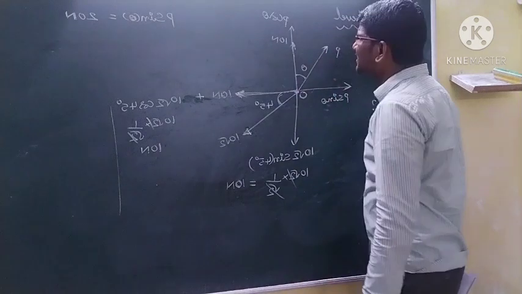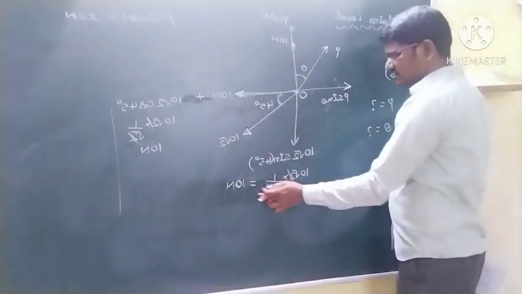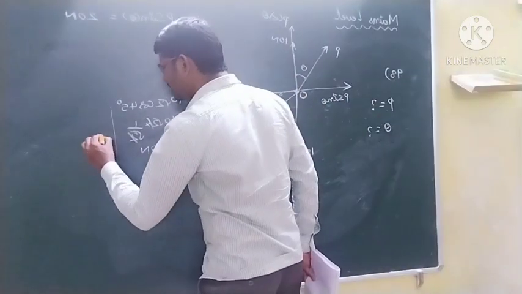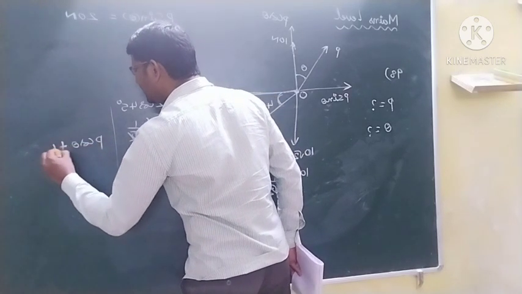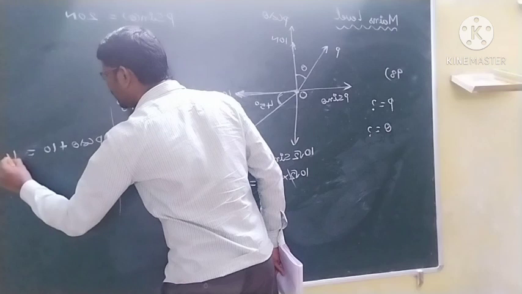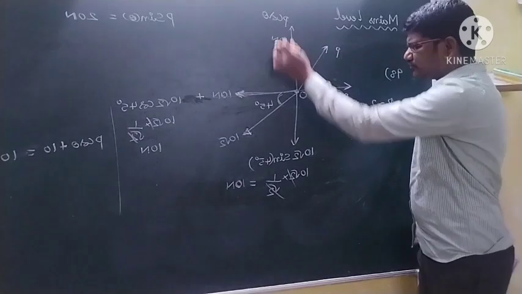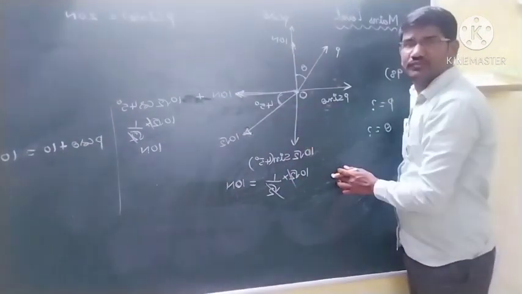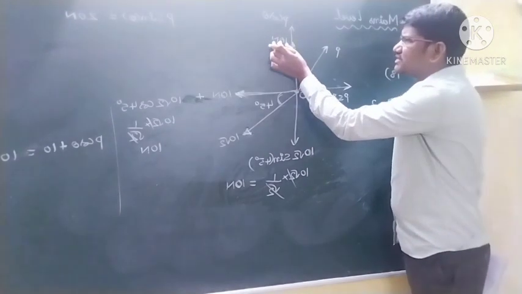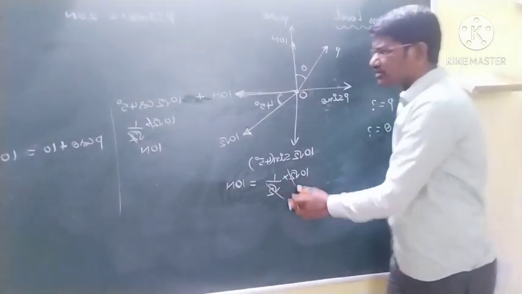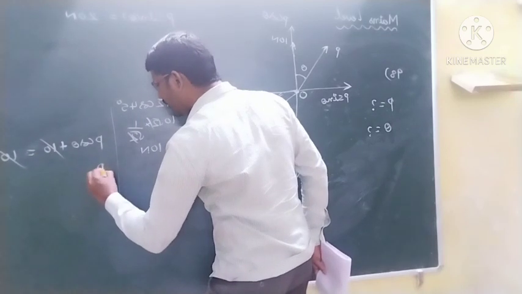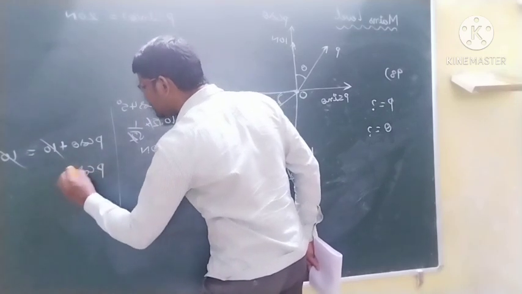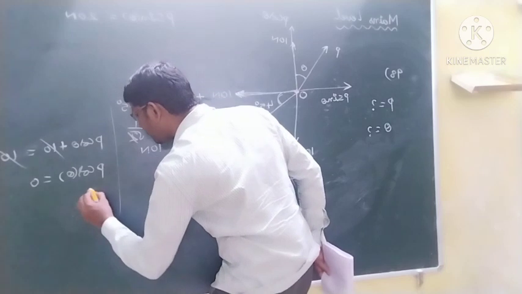So you see here students, p cos theta plus 10 newtons is equal to 10. So we are equating the forces along the y direction. Okay students, so 10 plus p cos theta is equal to 10. So 10 gets cancelled. Then what will you get students? P cos theta is equal to 0.